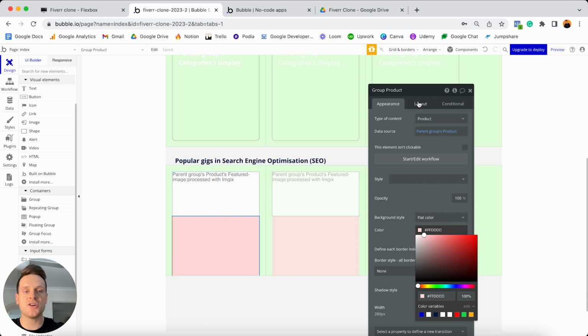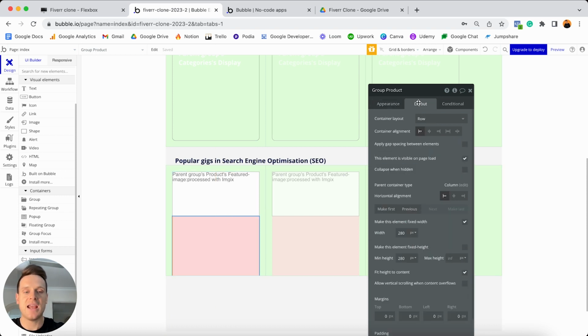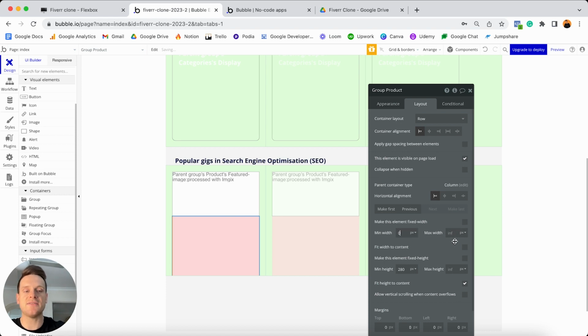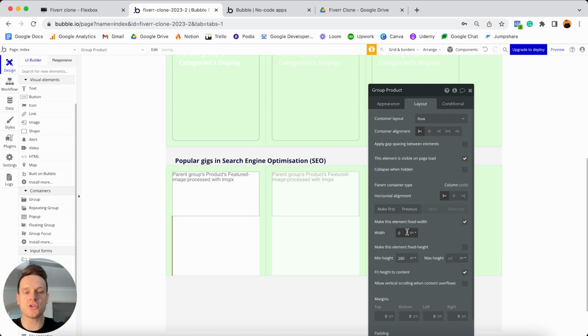And from here, what I can do is jump over to my layout tab and I can update the responsive settings of this new group. So what I'm going to do is unselect that this should be a fixed width, and I'm going to set the minimum width to be 0 and leave the maximum width as infinite. So that way this red group can take up as little or as much space as it needs within our overall white group. Now, theoretically, I could also just leave this as a fixed width of 280 pixels.